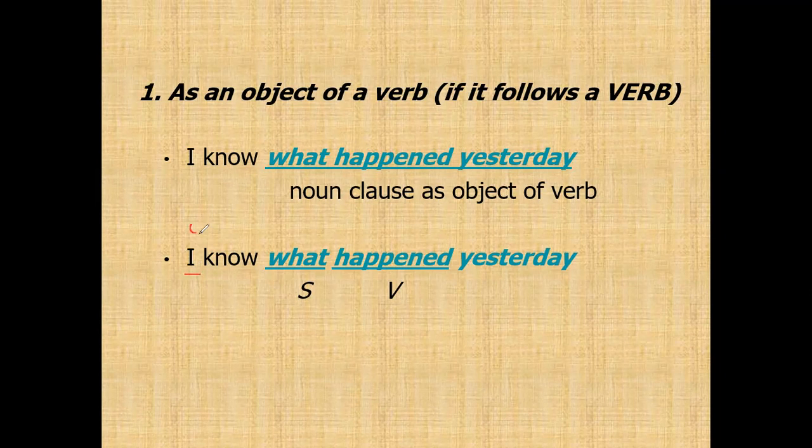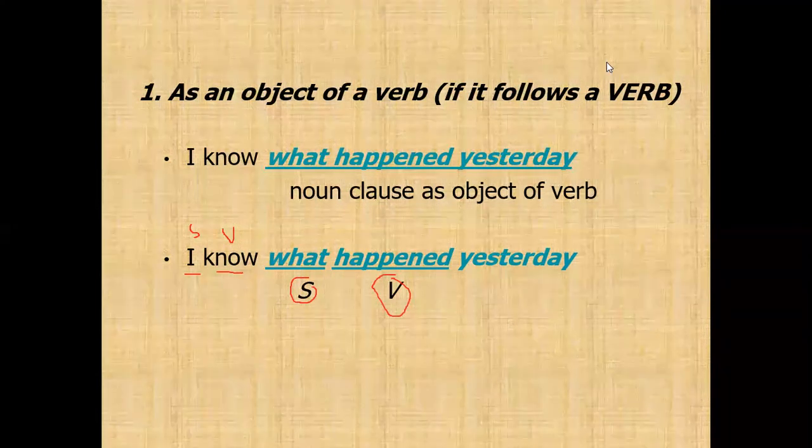I is a subject, know is a verb, and after that, what happened yesterday? Because the noun clause connector is a subject, the connector what here is a subject, and then it is followed by the verb happened.